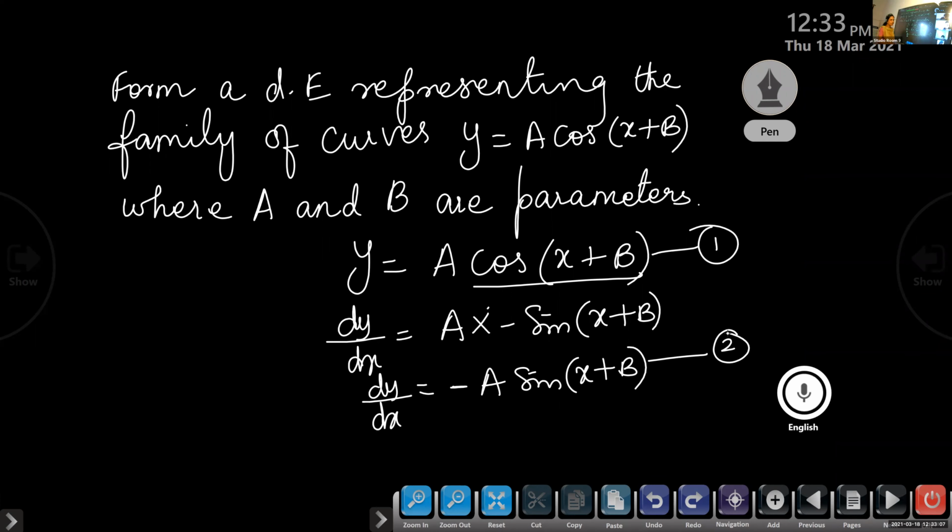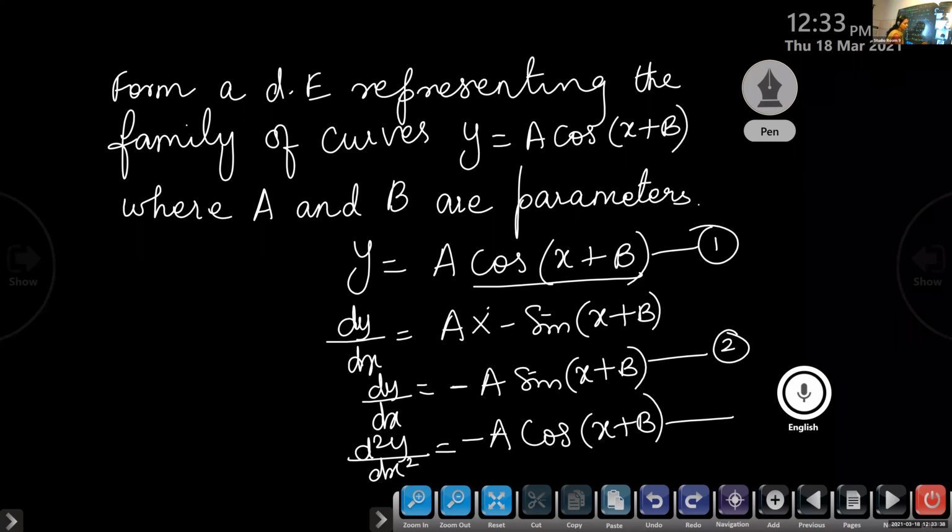Once you differentiate it again, what will you get? What is the derivative of dy by dx? Minus a cos (x plus b). So first you should write d square y by dx square, is equal to, tell me children, minus a into cos (x plus b).